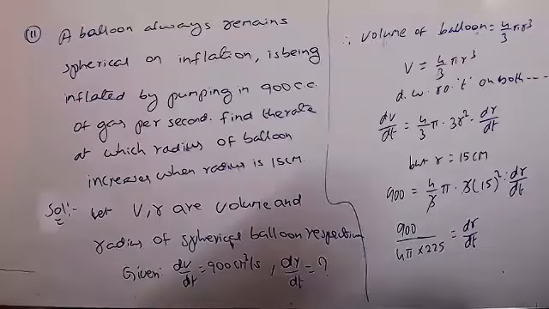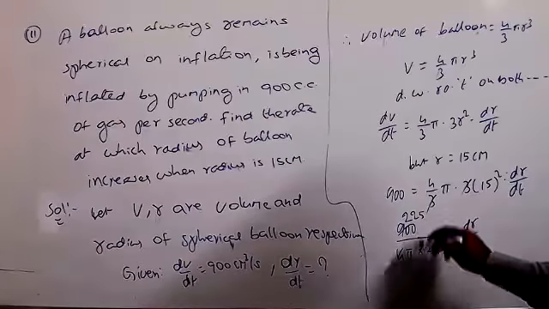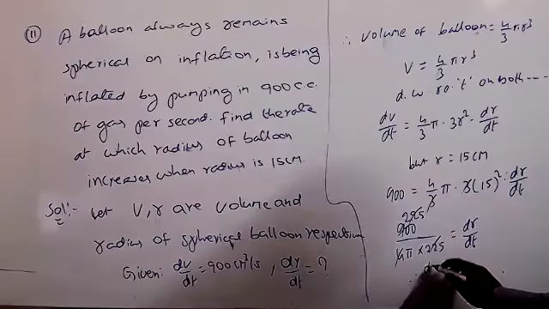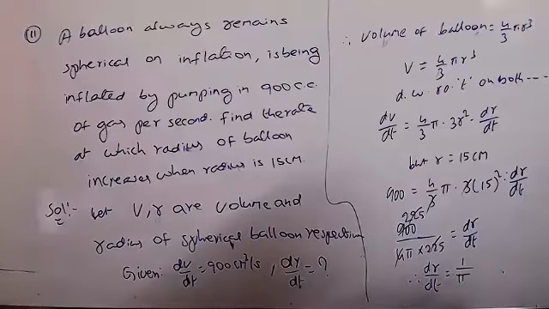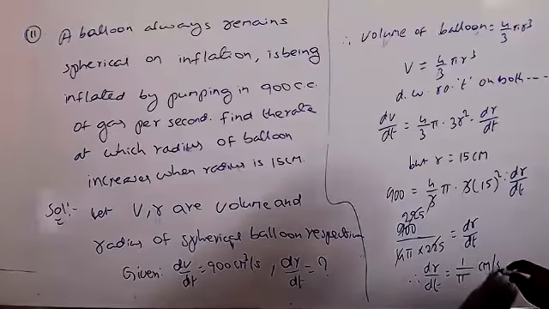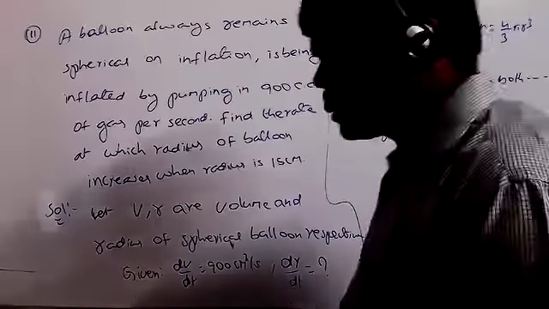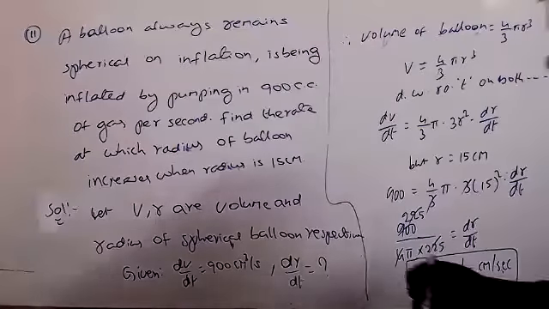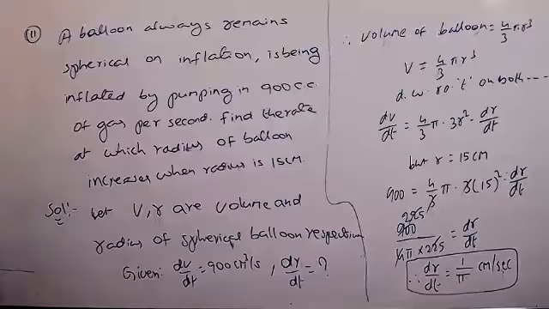Cancelling, 900 over 4 is 225 and the 225s cancel, so dr by dt equals 1 by pi centimeter per second. You can leave it like that, it is your choice.